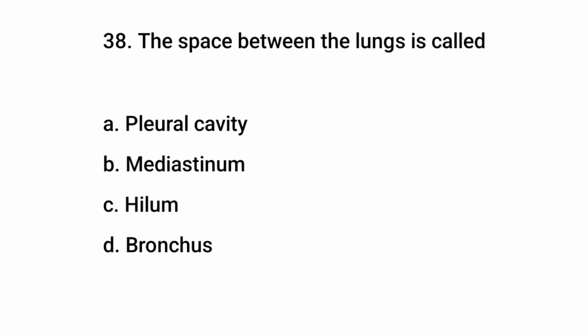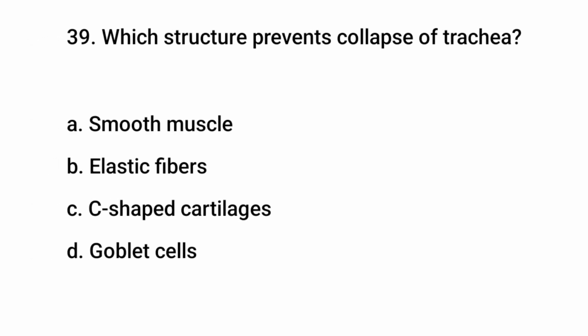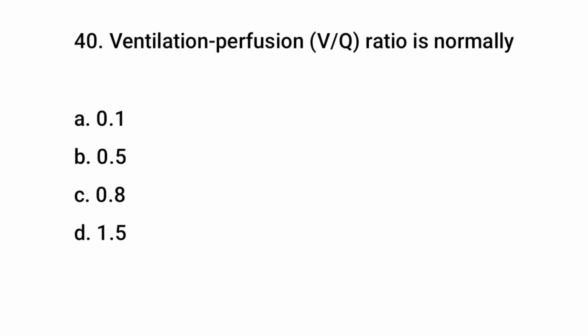Question number 37. Pulmonary circulation is. The right answer is B, low pressure, high volume. Question number 38. The space between the lungs is called. The right answer is B, mediastinum. Question number 39. Which structure prevents collapse of trachea? The right answer is C, C-shaped cartilage.